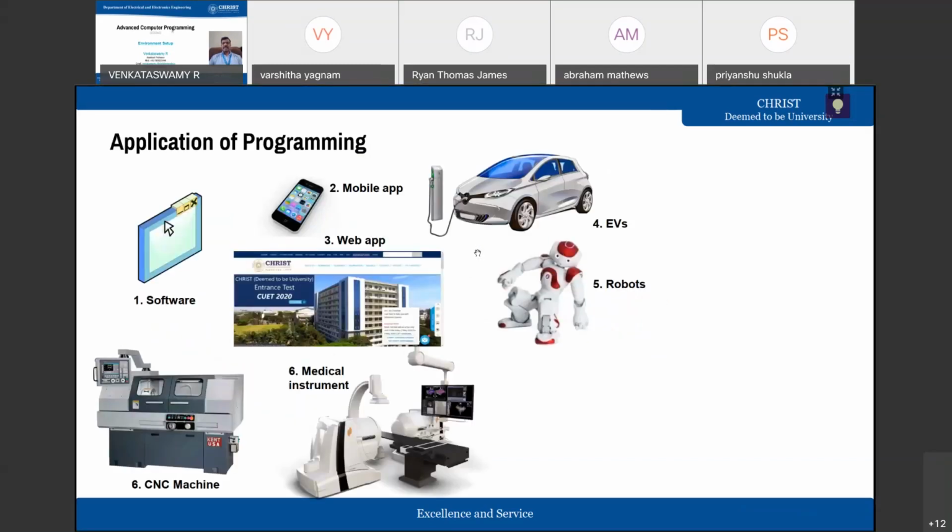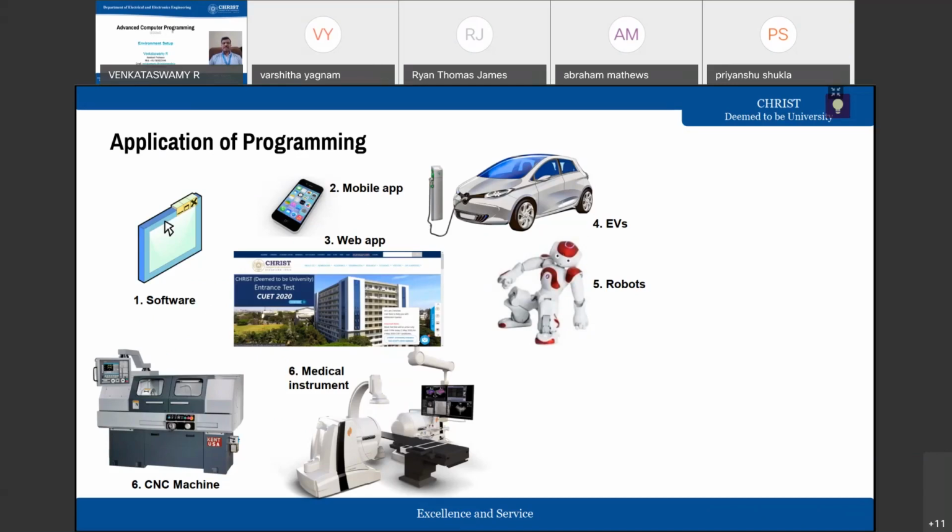So where exactly do we use programming? Now, if you consider software, say for example, this video conferencing WebEx meeting, it is also software. The software I have installed in my machine and also in my mobile. So these are all software. To develop this particular software, we have to use programming.